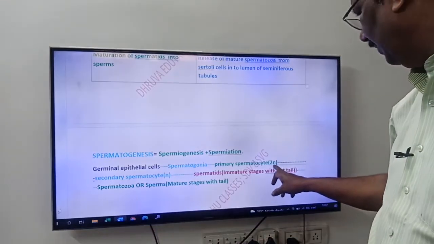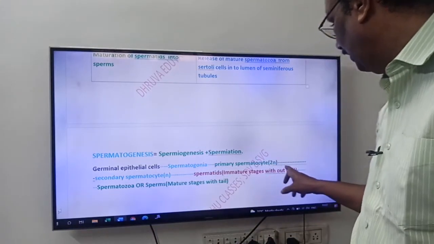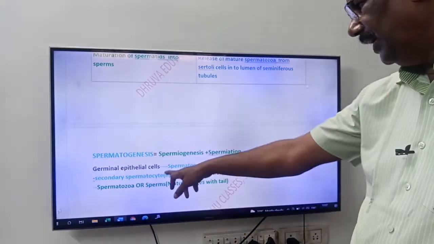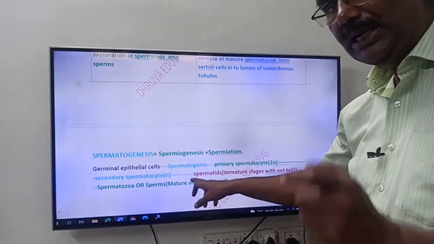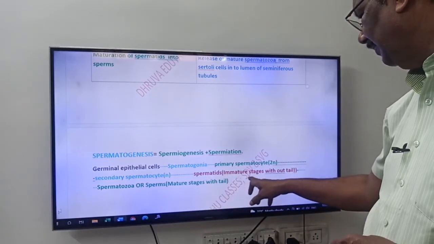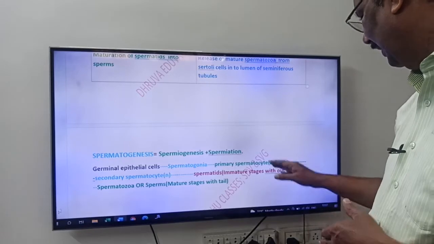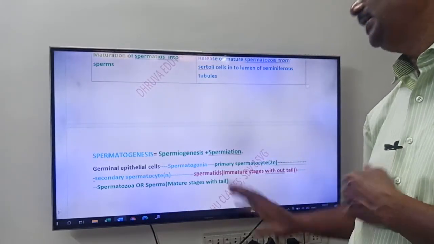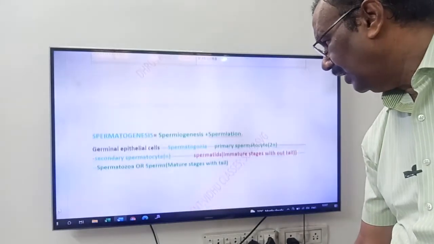These undergo meiotic division and form secondary spermatocytes. The secondary spermatocytes undergo meiosis 2 and form spermatids. Spermatids are immature stages without tail, and they convert into spermatozoa or sperms, the mature stages with tail.